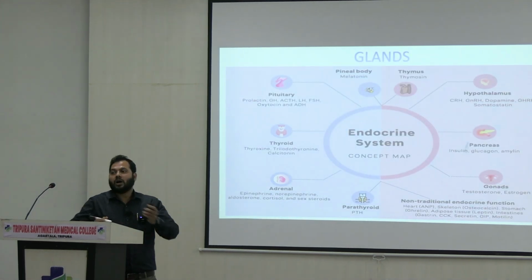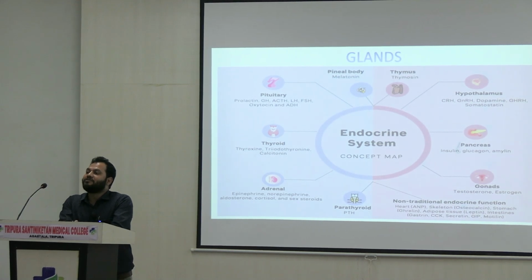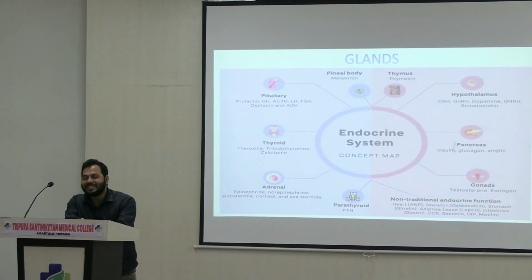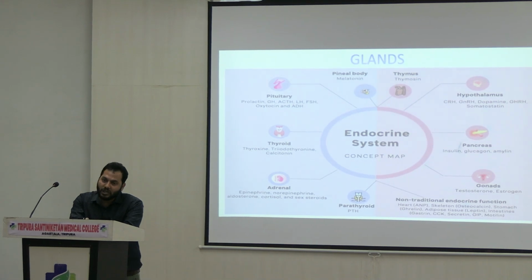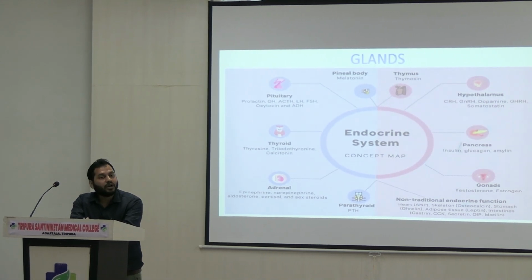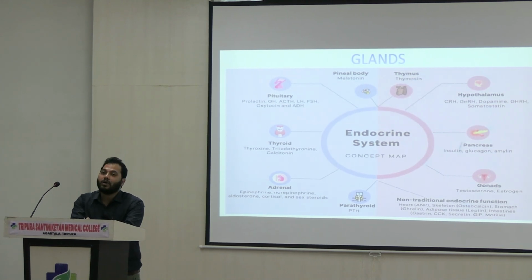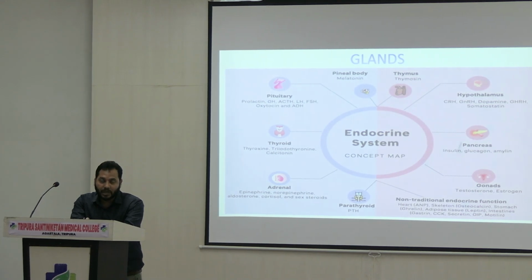Now the question comes, what are the different types of hormones secreted by each different type of gland? As I mentioned, the functional features of particular cells depend on what type of hormones are acting on those cells, right?